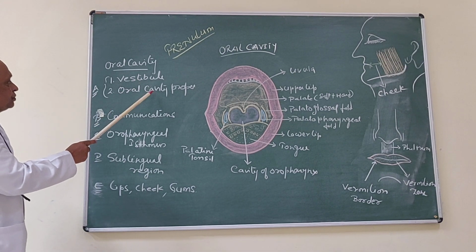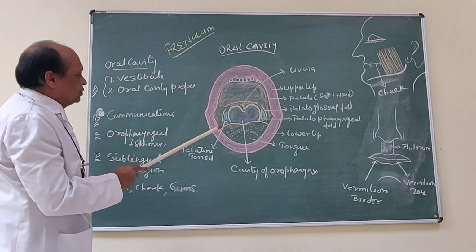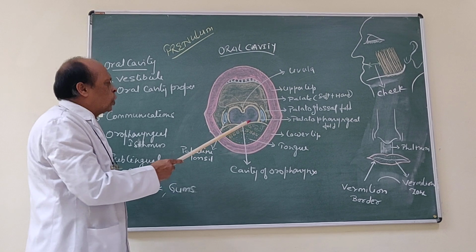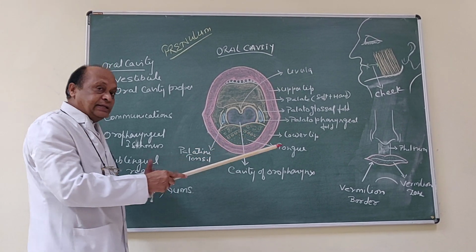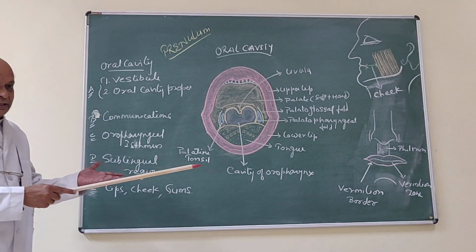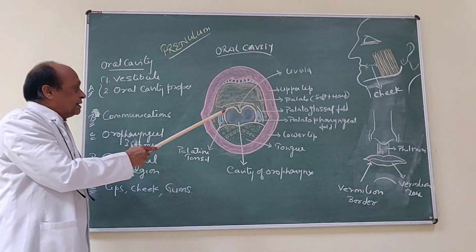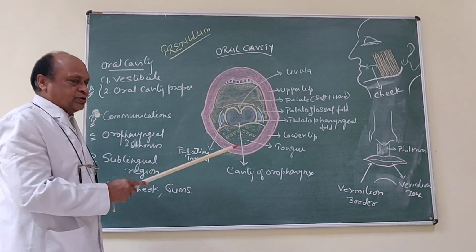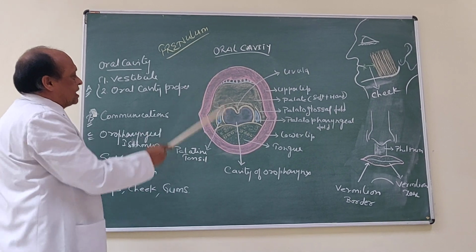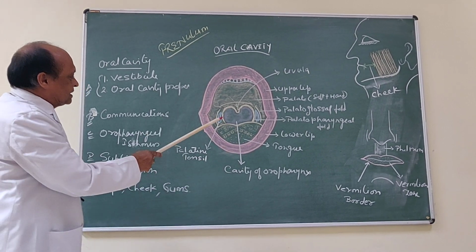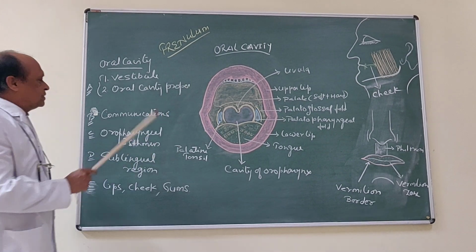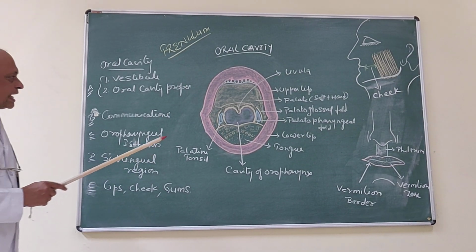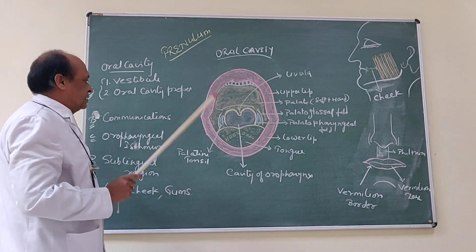Vestibule also communicates to the oral cavity proper through an opening which is situated behind third molar tooth when the teeth are occluded. But when the teeth are open, then it communicates freely to the oral cavity proper through a gap between upper and lower teeth.